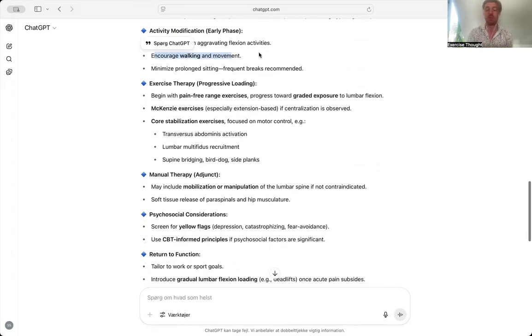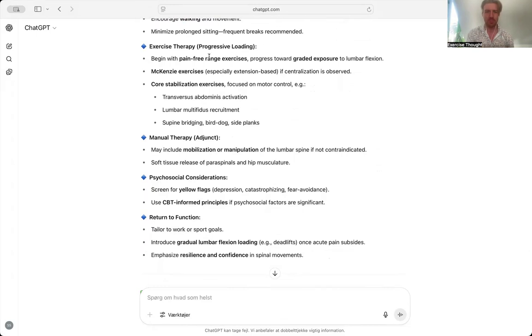Encourage walking. Yep. Encourage extension movements and relative rest from aggravating flexion. So not complete rest from sitting, not complete rest from flexion, but just enough to get the pain under control and to start recovery. It's interesting here, they're mentioning progressively grading towards lumbar flexion. I would say you'd probably want to focus on extension as point number one and then later on gradually expose towards lumbar flexion, but maybe that's just a matter of the sequence of listing this.